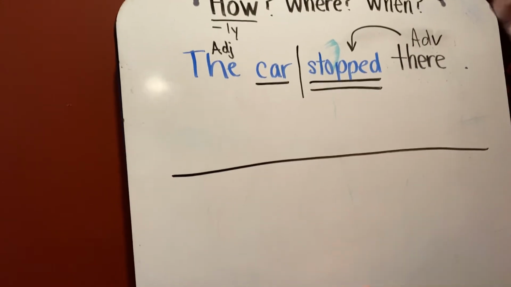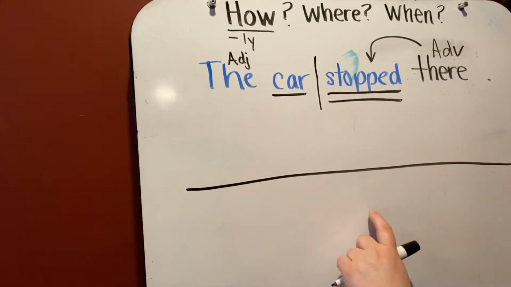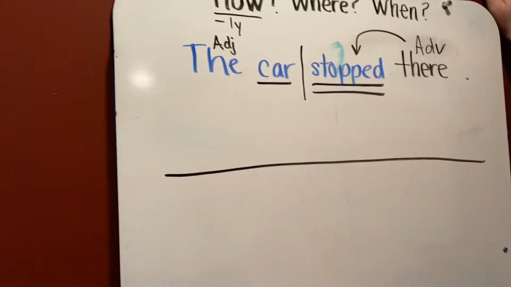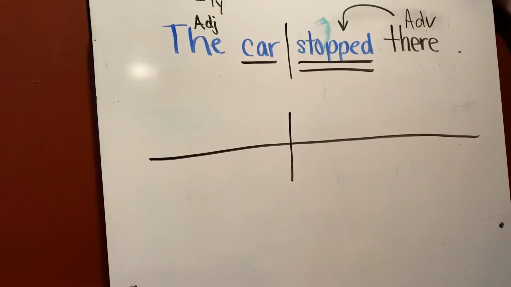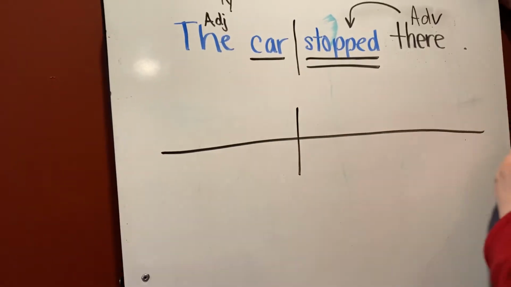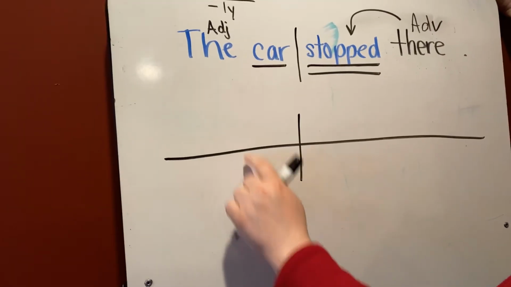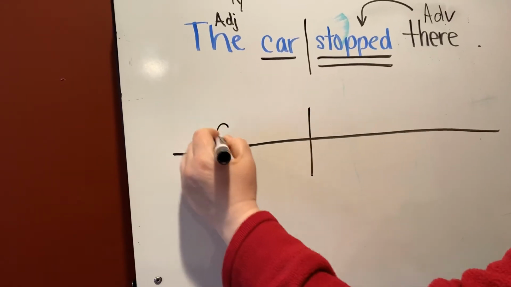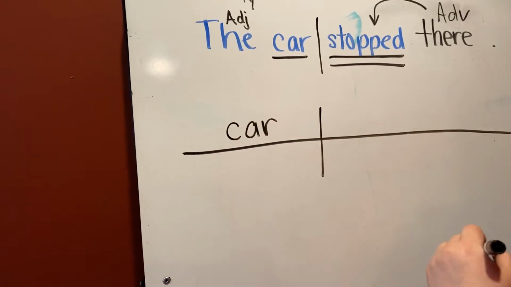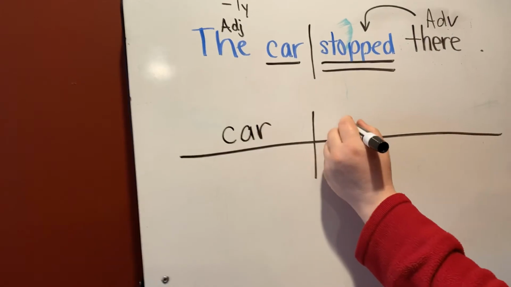Some of you use your paper lines, but we need to get used to drawing all the lines we need. Subject on this side, predicate on this side. What is our subject of the sentence? The car stopped there. Car. What did the car do? What is our verb? Stopped.